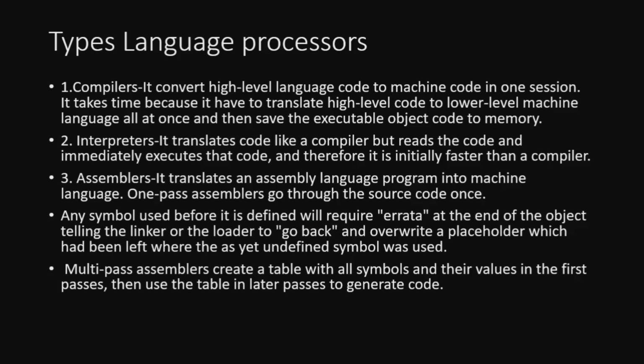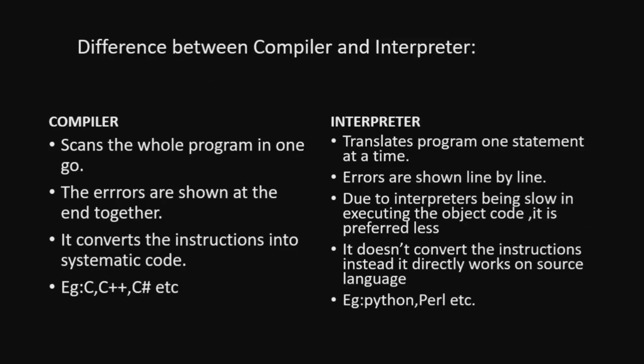So let us see what is the difference between compiler and interpreter. This is one of the very important questions that can be asked in your exam, so please focus on it. Okay, let's see the specialties of a compiler. First, it scans the whole program in one go. Then the errors are shown at the end together. Then it converts the instructions into systematic code. Examples are C, C++, C#, etc. In all these languages, compilers are used.